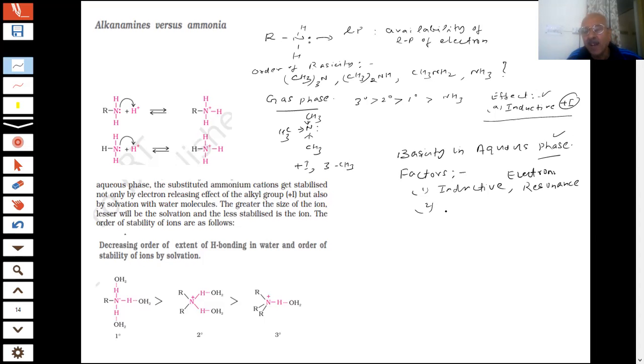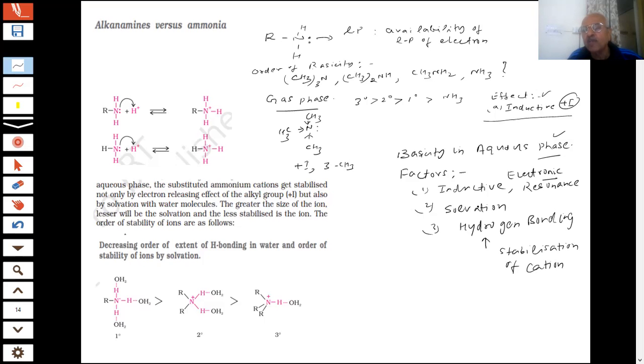And there are other factors, solvation and formation of hydrogen bonding. The more the hydrogens, the more is the hydrogen bonding and the more is the stabilization of the cation which is formed by the solvation process.